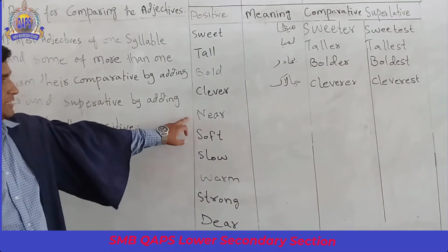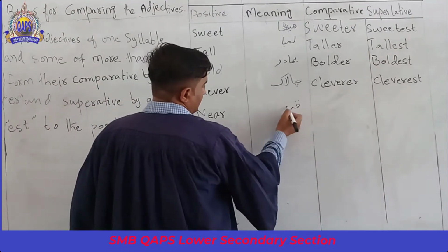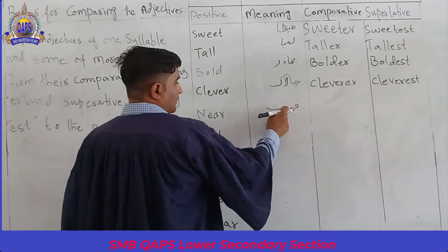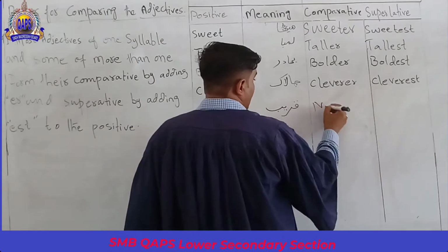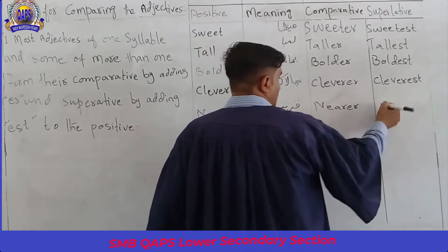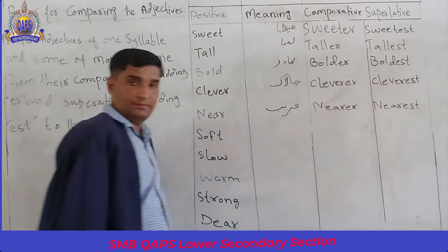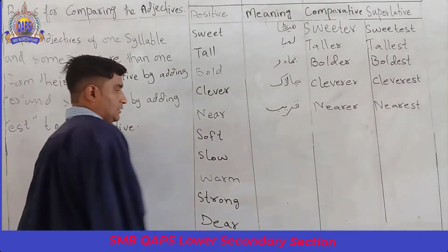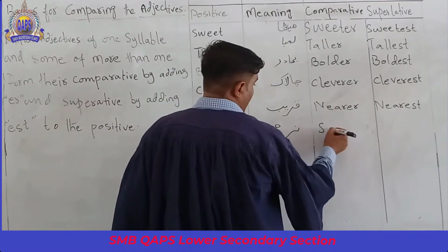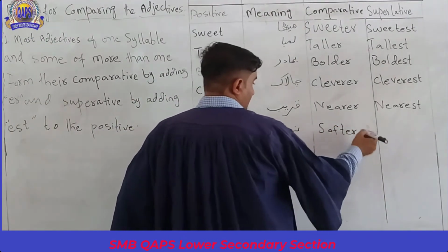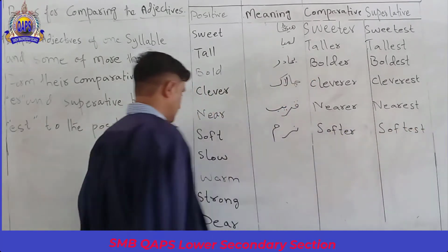Number five is near. Near means kareeb. Its comparative is nearer and superlative is nearest. Soft means naram, softer, softest.